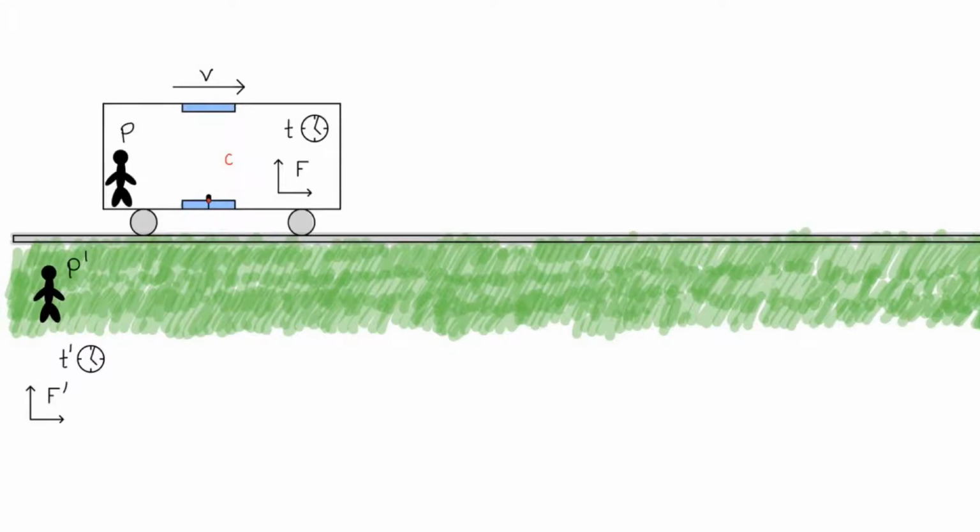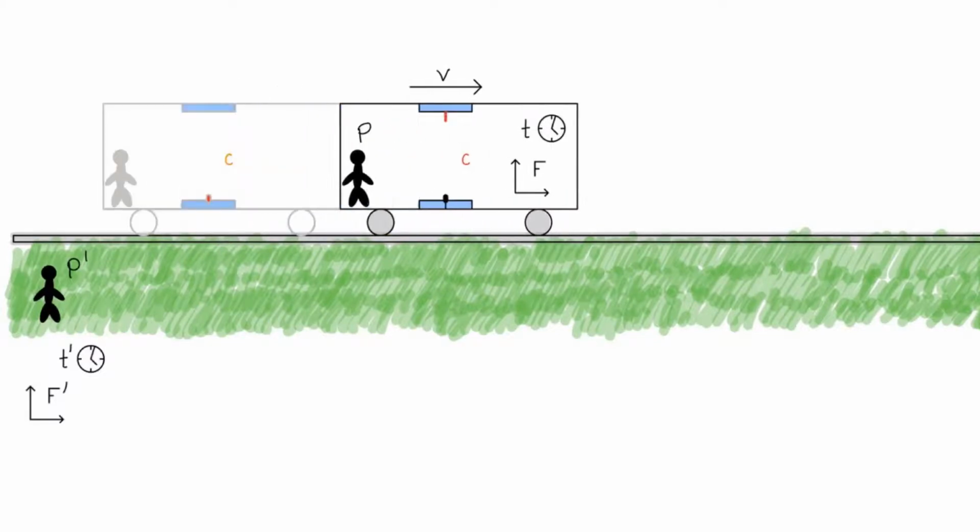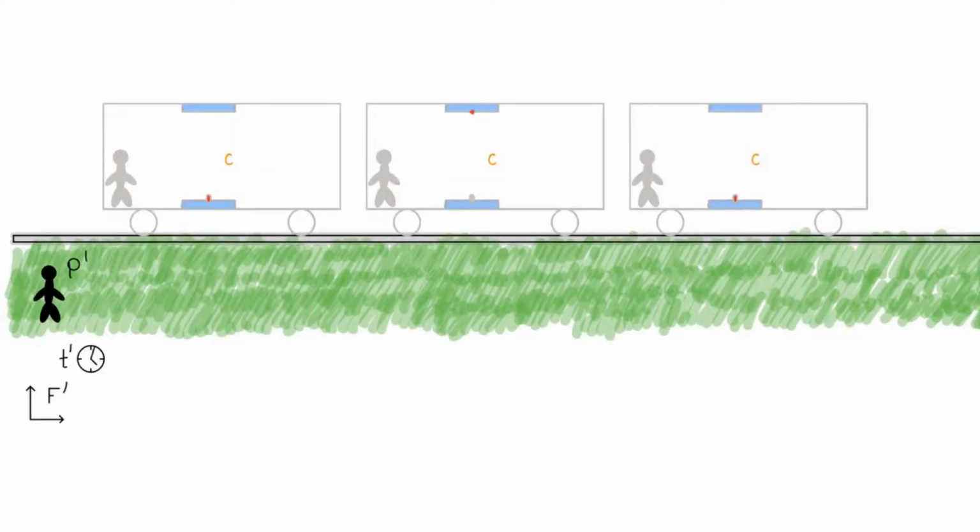Even if person P is moving forward with velocity v, he still sees the beam moving up and down. Person P prime, however, sees an entirely different thing. He sees the photons bounce with a horizontal and vertical movement at the same time. That is, he is seeing the beam first bounce diagonally to the right and up, and then bounce right and down diagonally. The distance the photon has traveled from the bottom to the top is now longer for P' than for P. Because the speed of the beam is the same for both, then the change in time must be different for both persons.